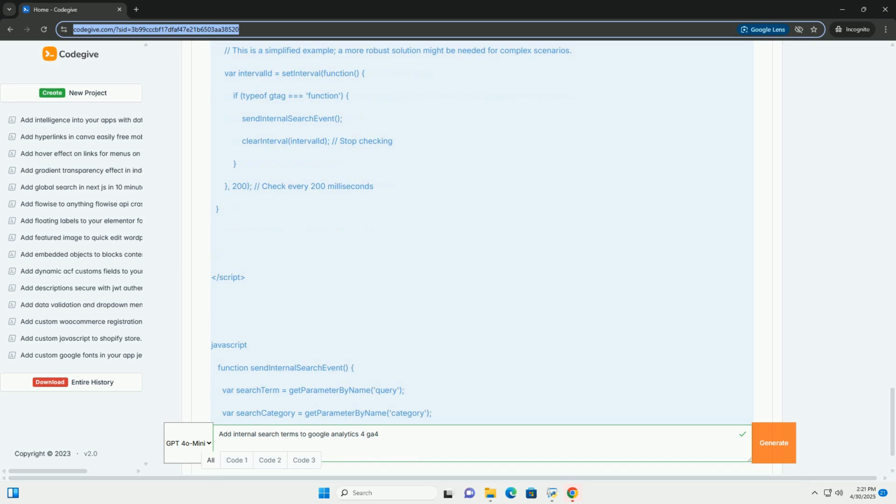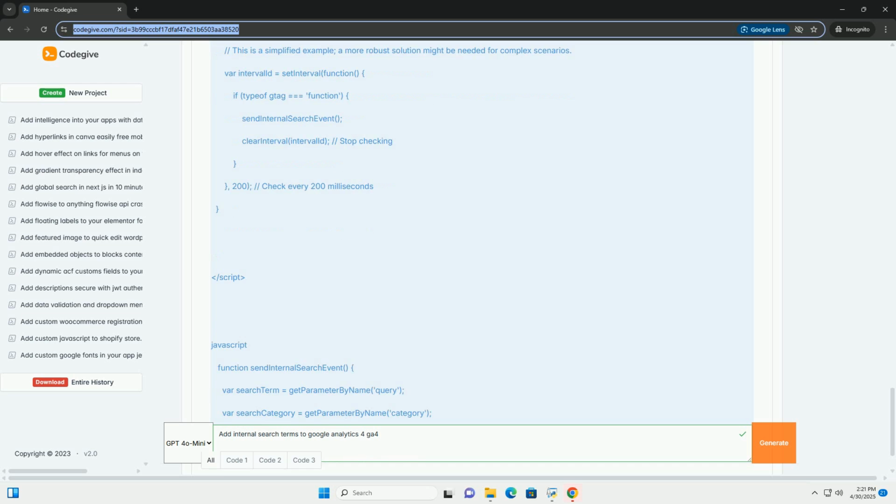6. Advanced considerations. Handling multiple search parameters. Some websites use multiple search parameters, or different parameters on different sections of the site.